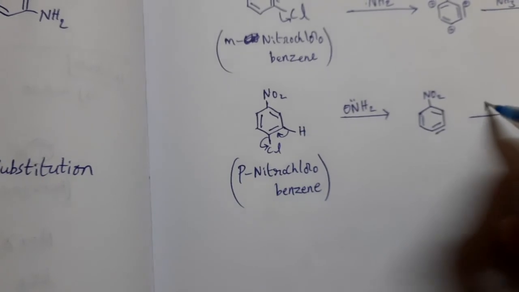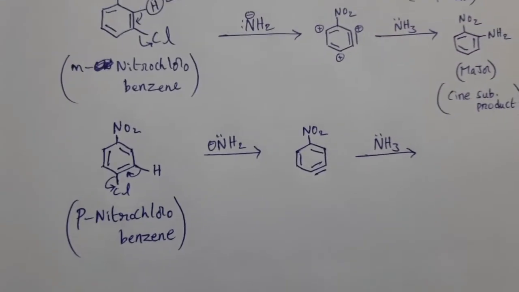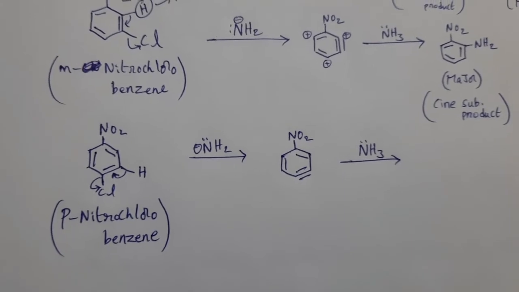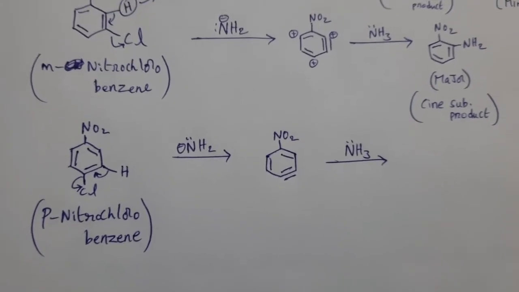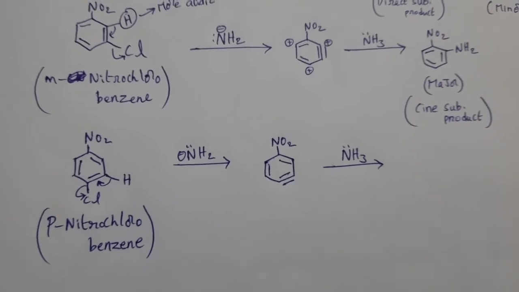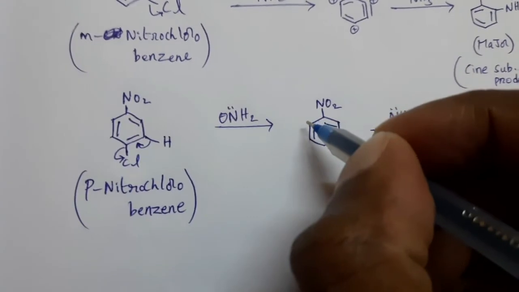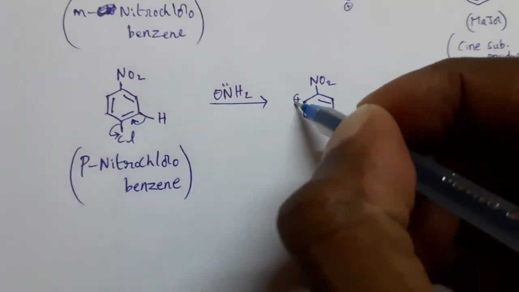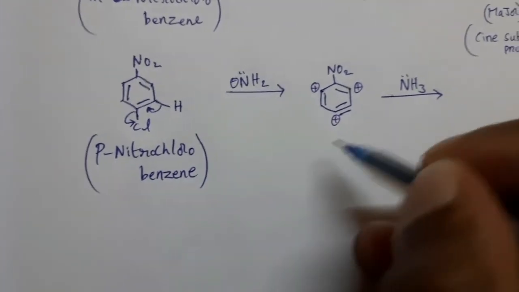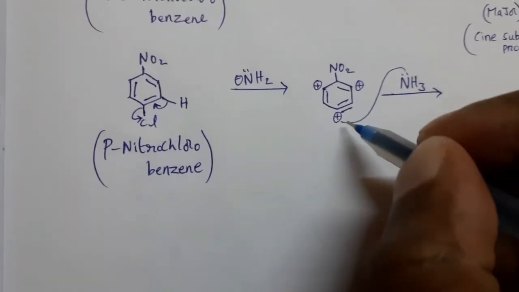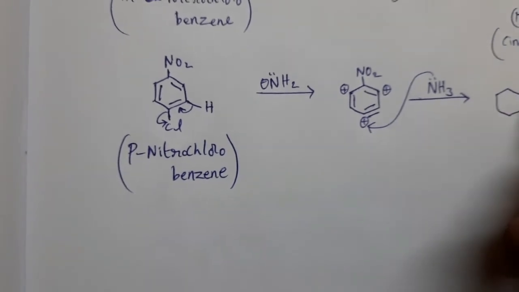Now this intermediate is treated with liquid ammonia. In this case, at what position is NH3 attacked? Here also NO2 is an electron withdrawing group, meta-directing group. Then it develops positive charge at these positions. So this NH3 can be attacked at this place, then we can get the product.